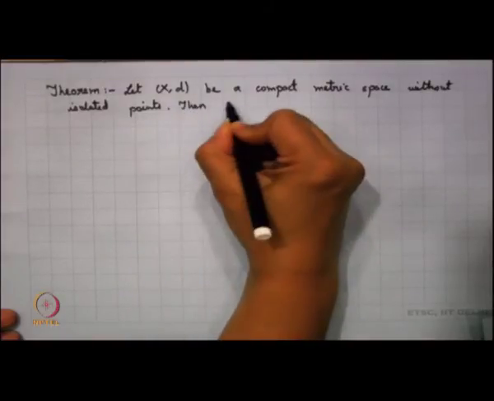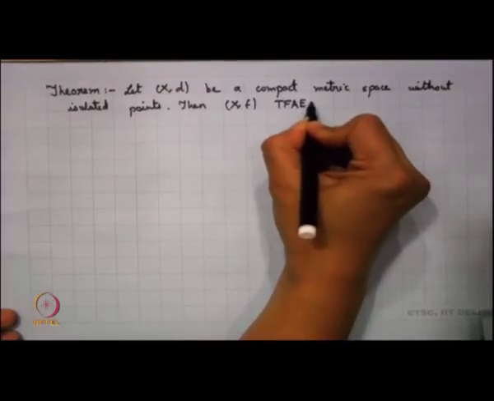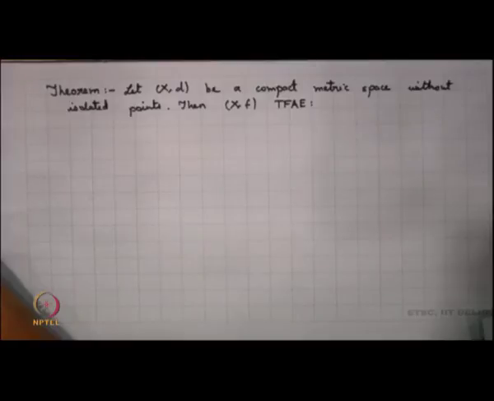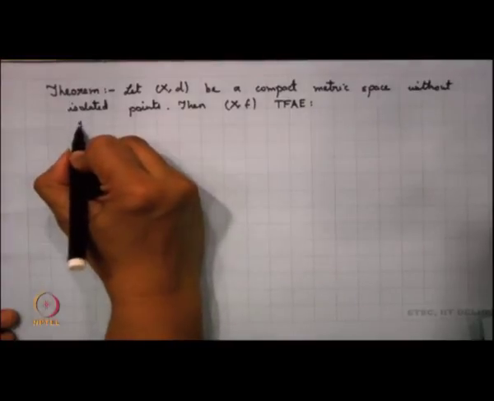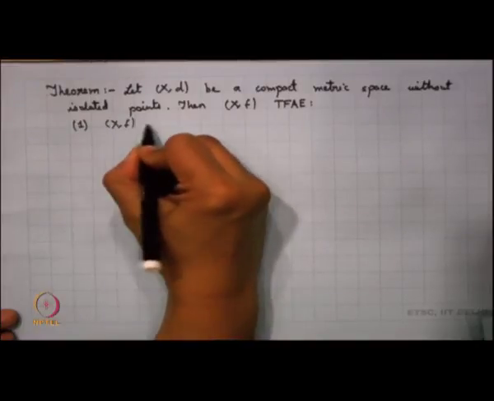Then for my system (X, f), the following are equivalent, and what are these equivalent properties? My first property is that this system is topologically transitive.